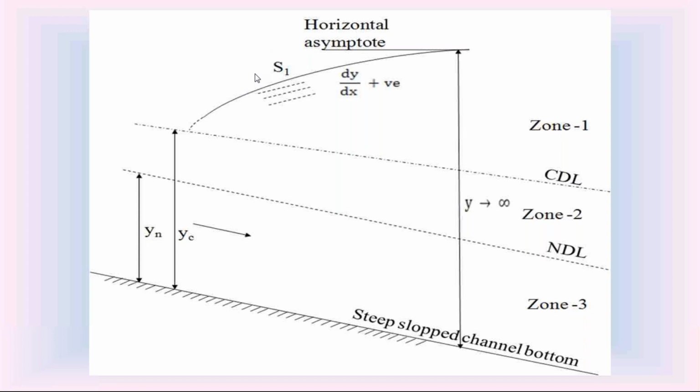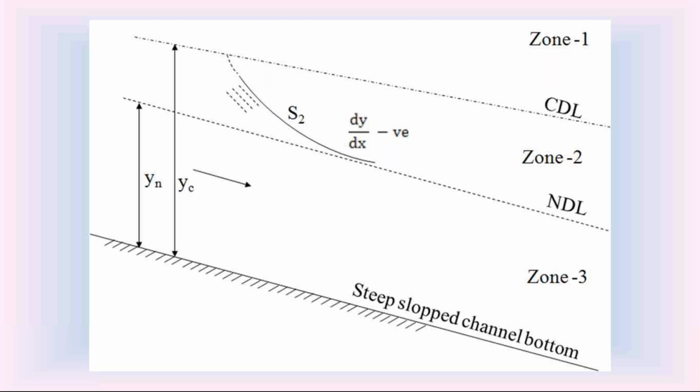Then coming to the second water surface profile in steep slope channel, S2 water surface profile. If the water surface profile in steep slope channel is in zone 2, we call that water surface as S2 water surface profile. And this S2 water surface profile is in zone 2. So the slope of this S2 water surface profile dy by dx is negative. Since the slope is negative, the S2 water surface profile is a falling water surface profile. So this S2 water surface profile is falling from upstream to downstream.